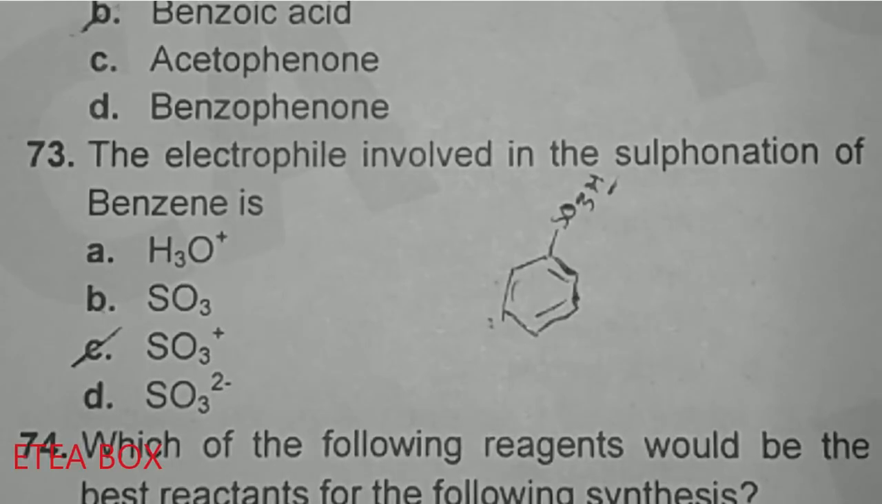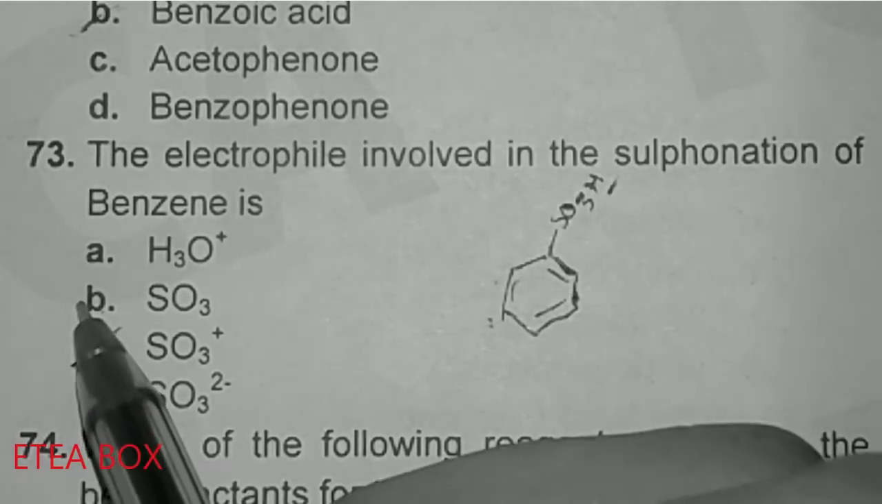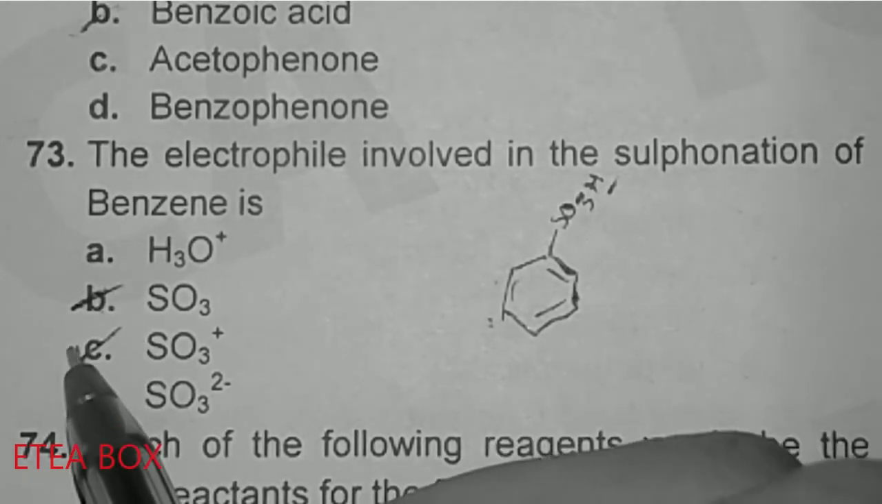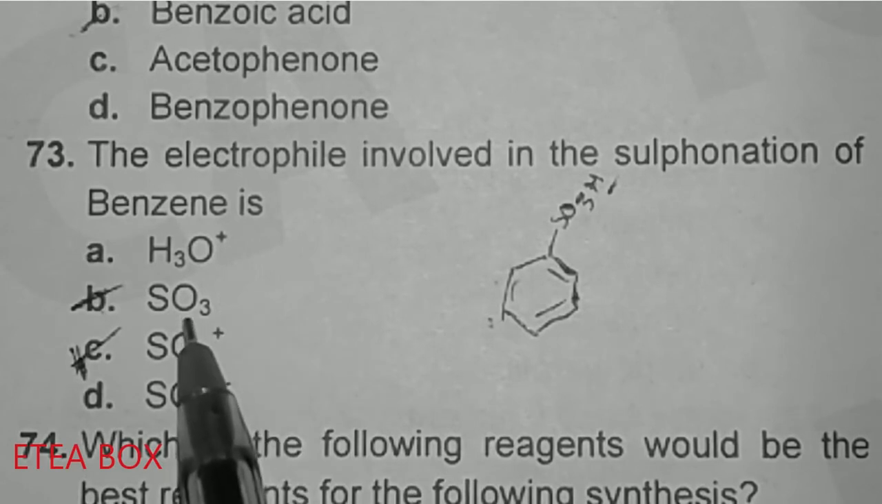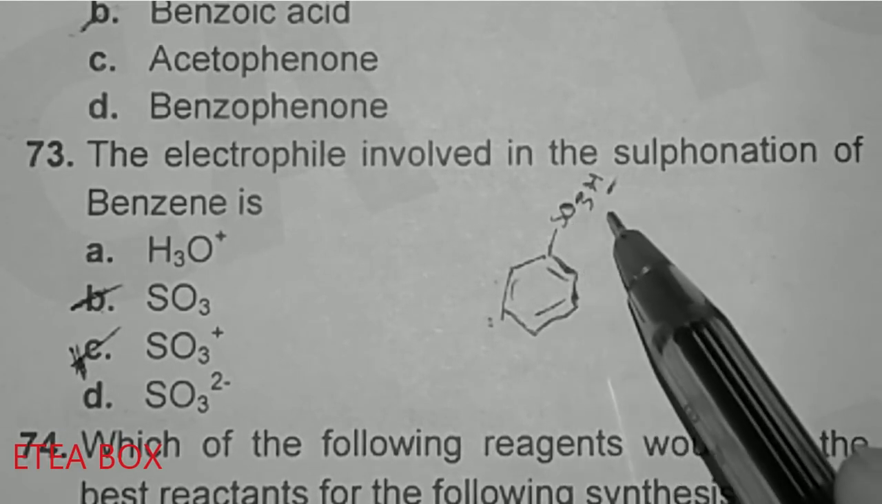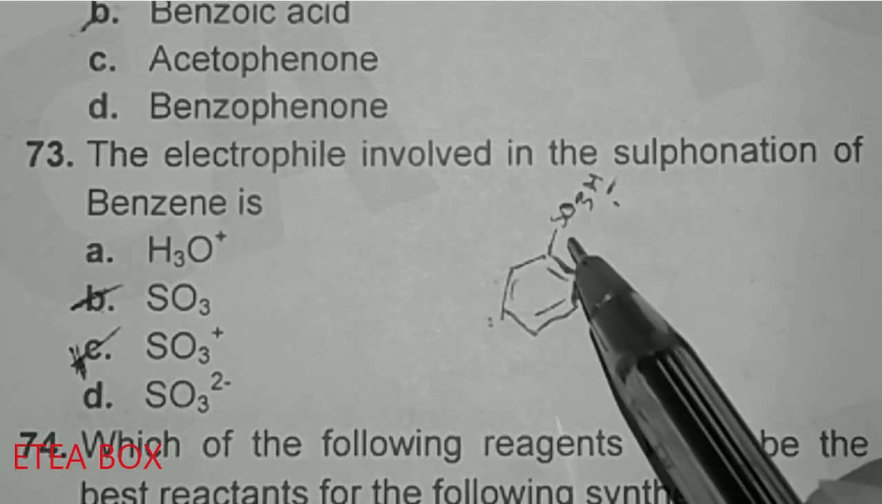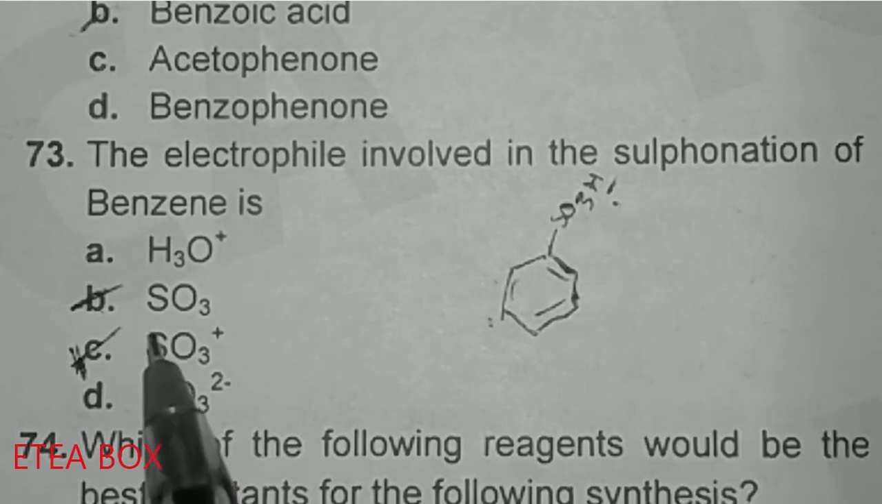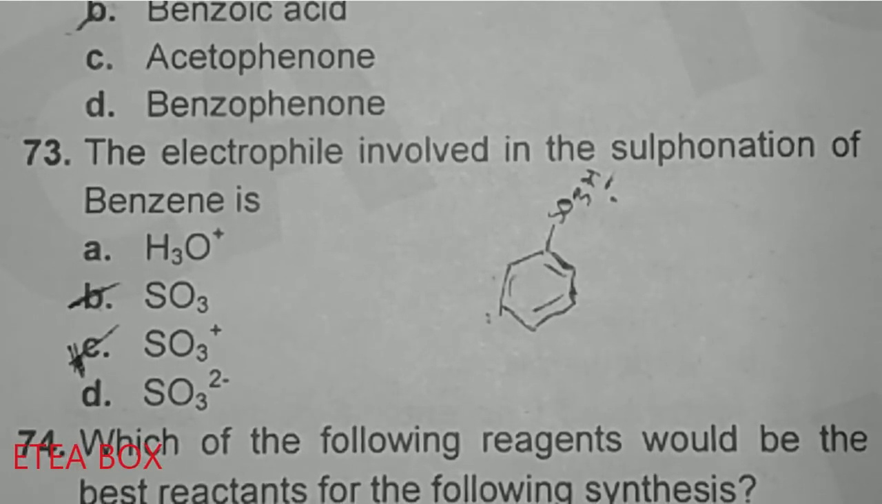The electrophile involved in the sulfonation of benzene is, now the actual electrophile is SO3, okay? The actual electrophile in benzene is called a polar electrophile. Look, this SO3, we know that the final product is sulfonic acid. This hydrogen is attached later in the reaction, okay? But the original electrophile is SO3. Let me show you the mechanism.